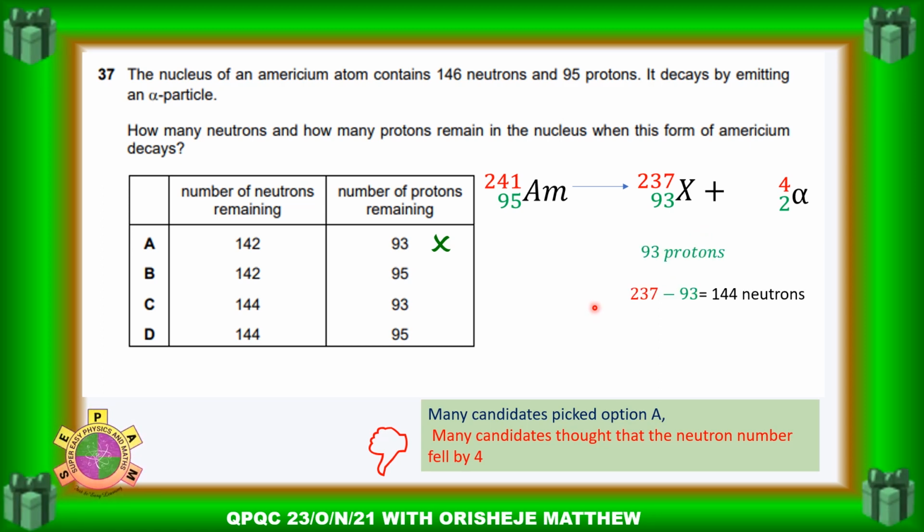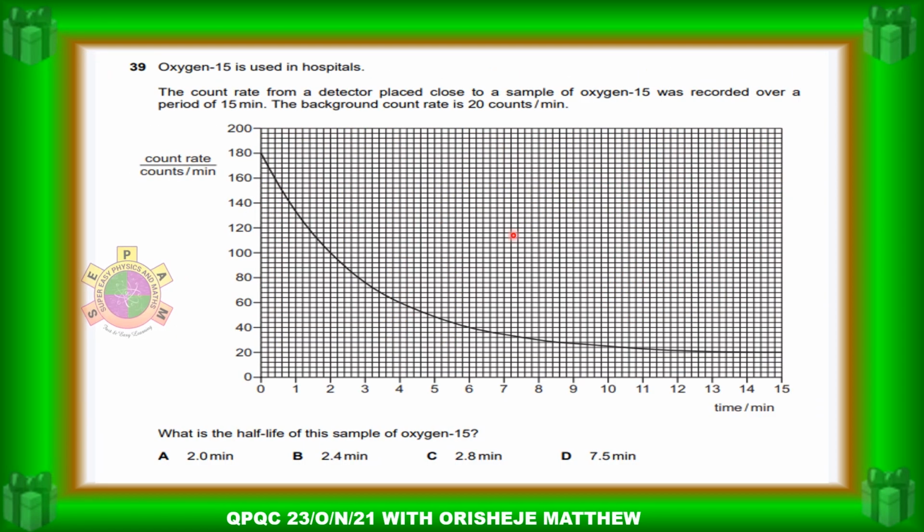So which one is the correct option here? You have 93 protons, and then what is the number of neutrons? You subtract 93 from 237 to give 144 neutrons. So the correct option is D.